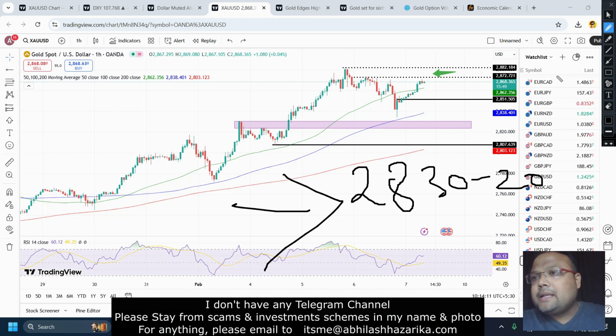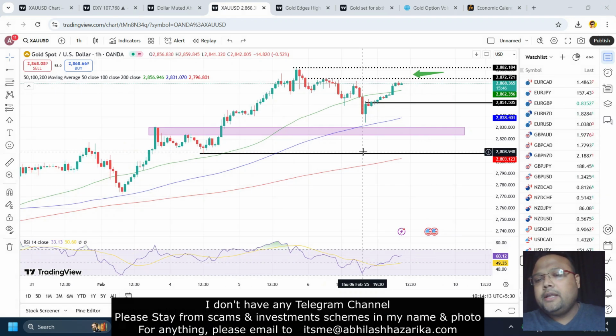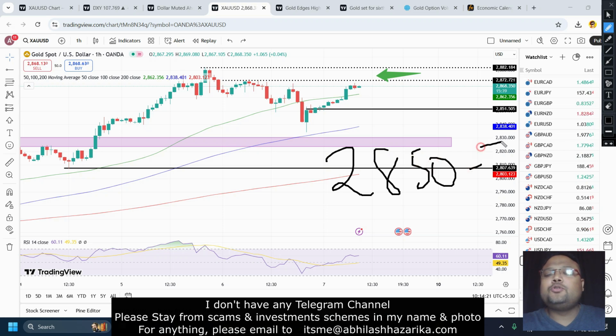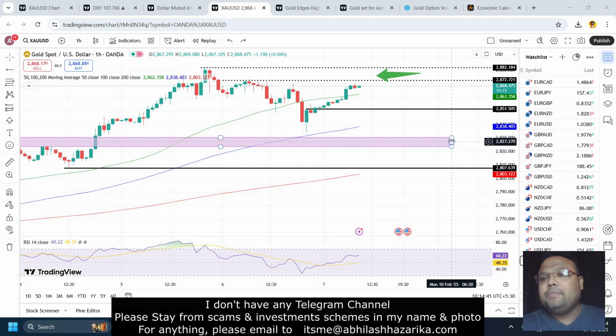But looking at the present market condition, the chances of gold hitting 2830 or 2820 are very less, isn't it? So before NFP, we can also look for support around the 2850, 2852 area. Why? Because the small resistance will be working as the support here. And in this condition where we do not have much volume in the market, we can definitely expect gold to take support around the 50-52 area. So if before NFP the market takes support, we can go for a buy position. These are the two levels where we can look for a bounce before NFP.